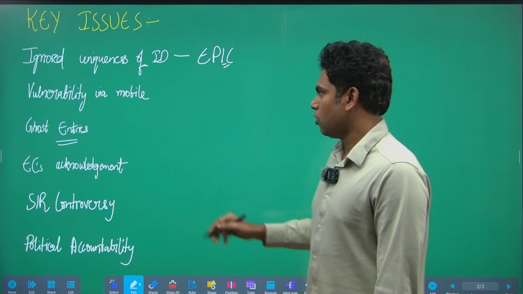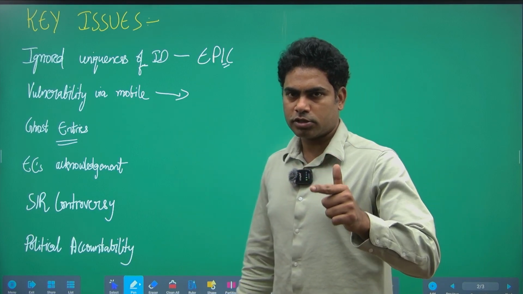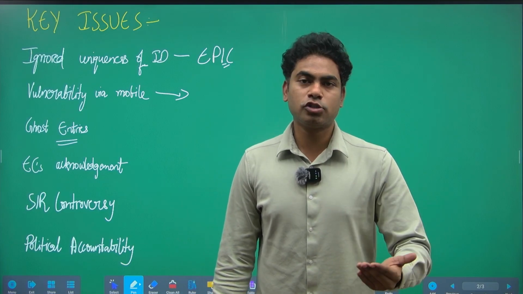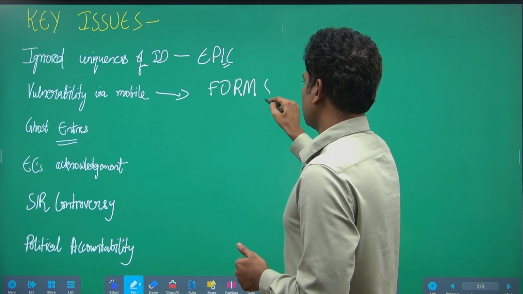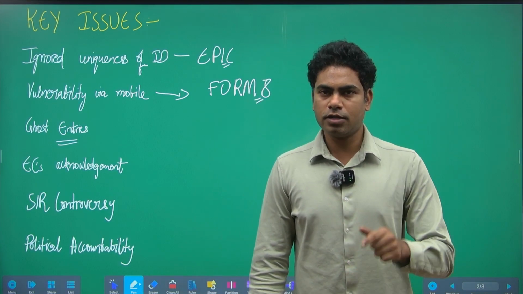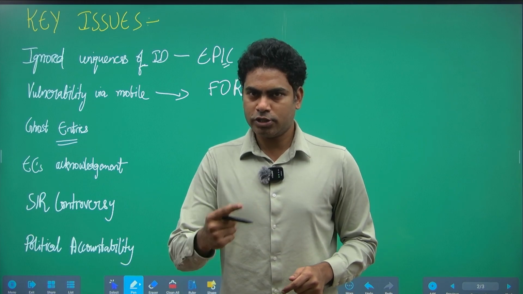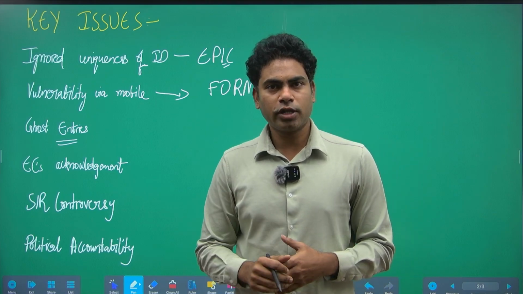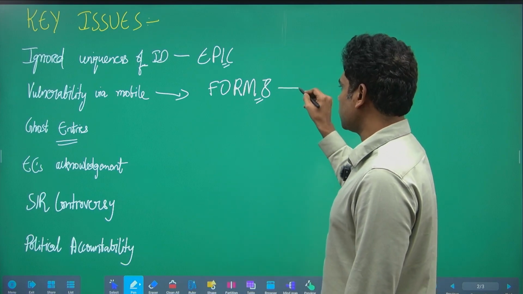The other thing is vulnerability via mobile. So recently what we have seen is, in the authentication process, if an individual wants to change the mobile number of any other voter, he could do so by filling up Form 8. By filling this Form 8, if you want to change the mobile number of any of the voters within our country, we can do it on our own. Now, once we have changed the mobile number using the authentication process, by attaining the OTP, we can delete that voter itself from the list. So this has a possibility of deletion of voters.